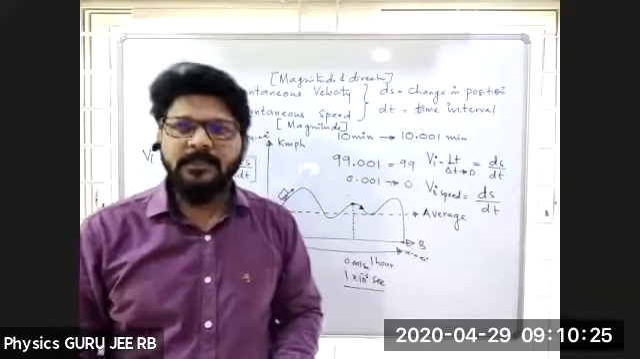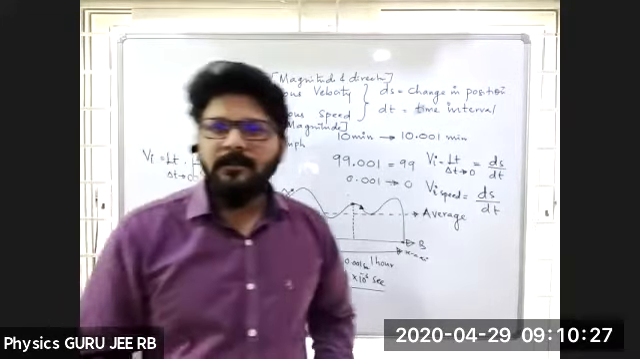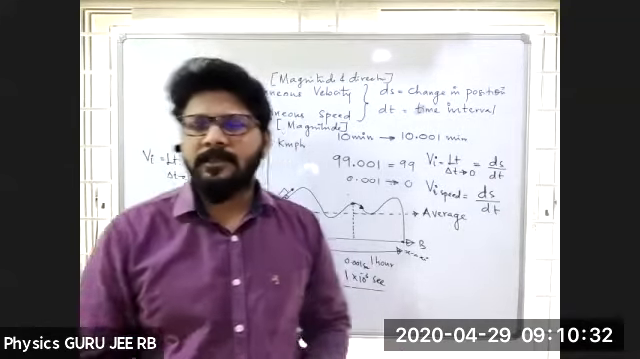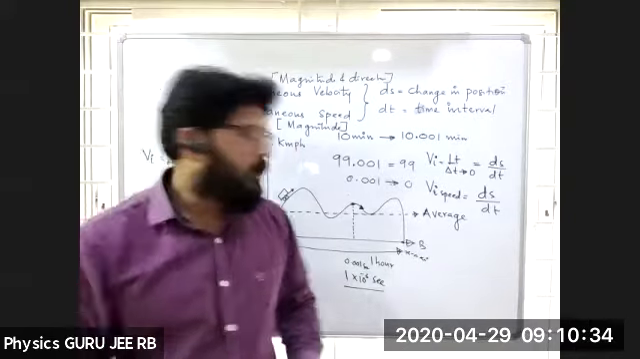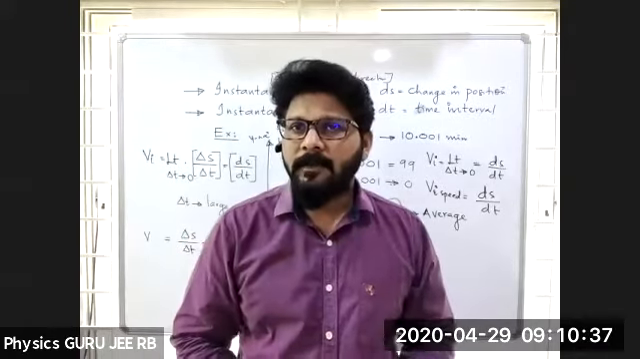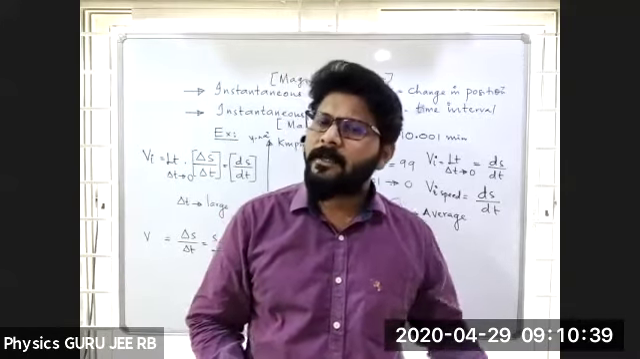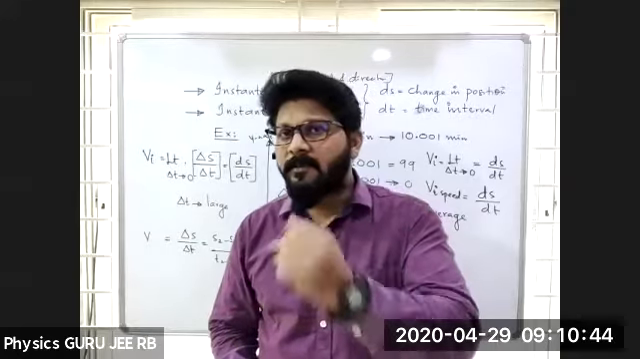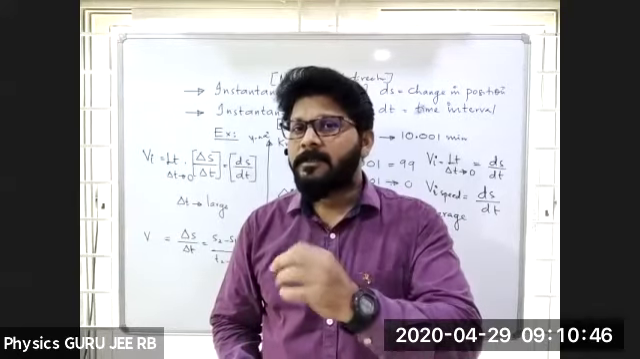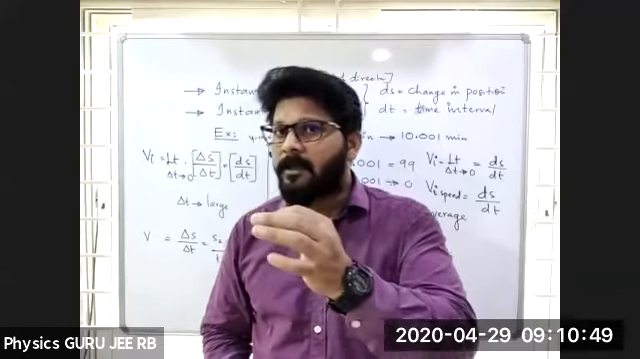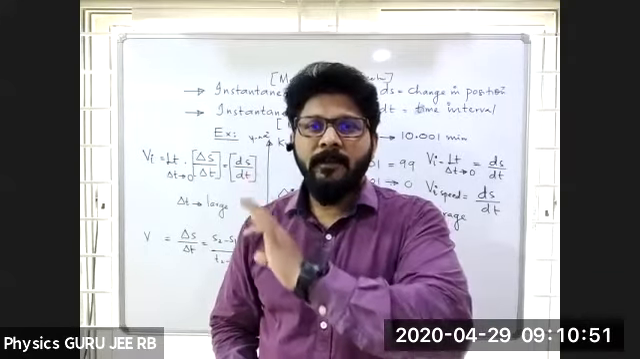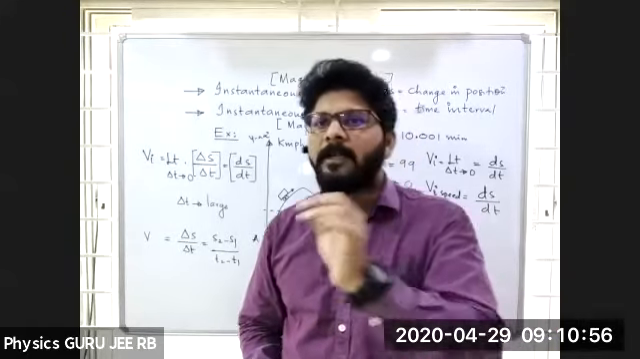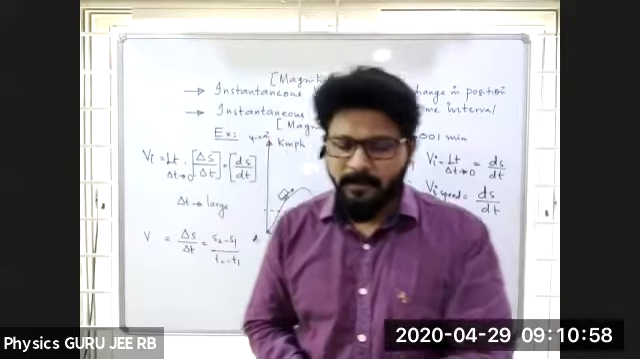Whenever I ask what is speed, you say rate of change of distance. This is also rate of change of distance only. If I ask what is velocity, rate of change of displacement. This is also rate of change of displacement. What is the difference? You should mention a small interval of time. That's all. Hope you got it now.